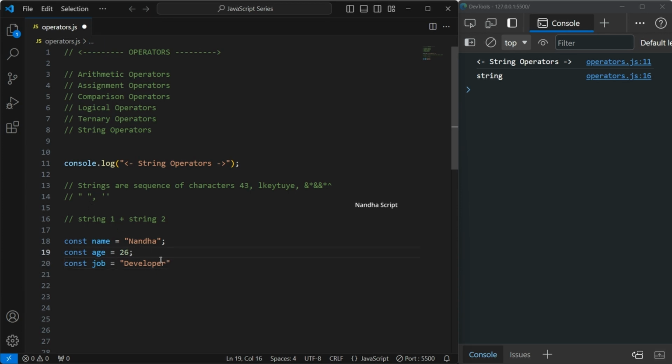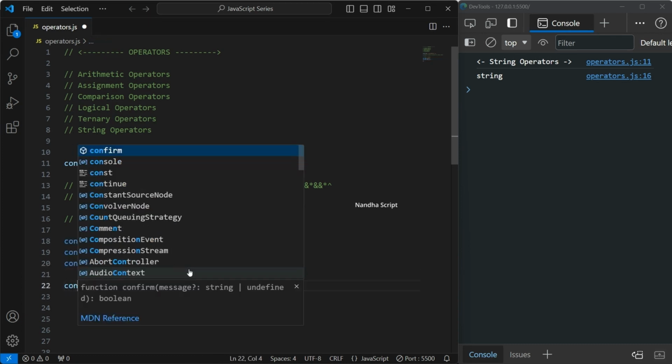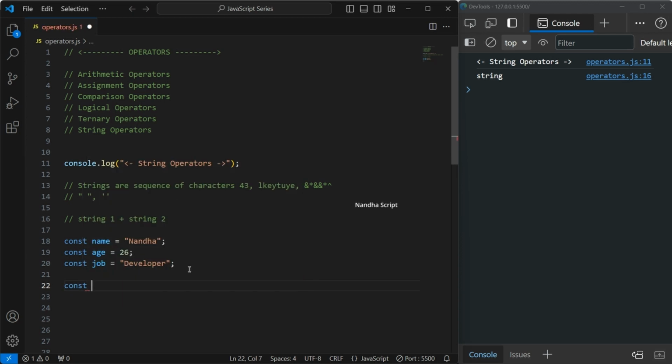Now I am going to concatenate these things into a new variable, const aboutMyself. I'm going to create one meaningful sentence.